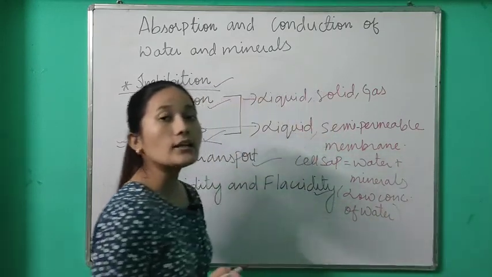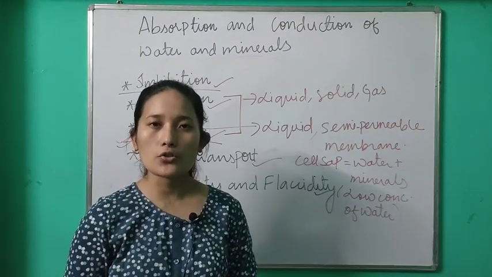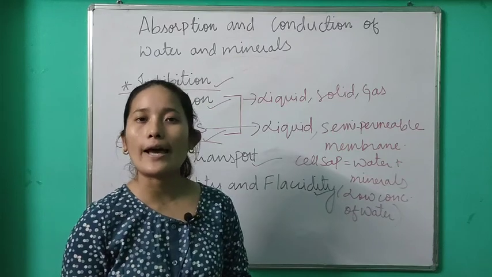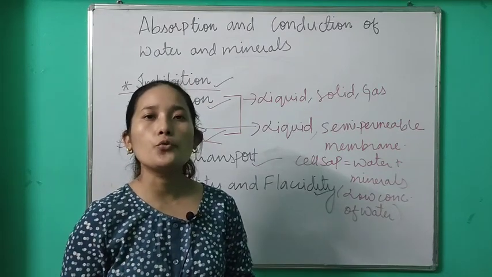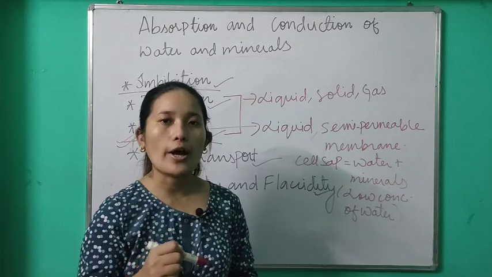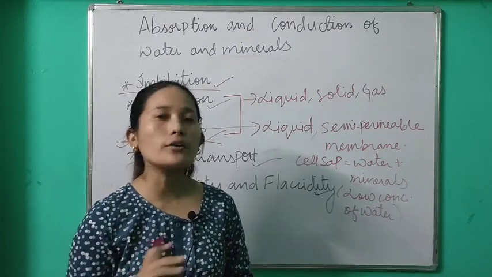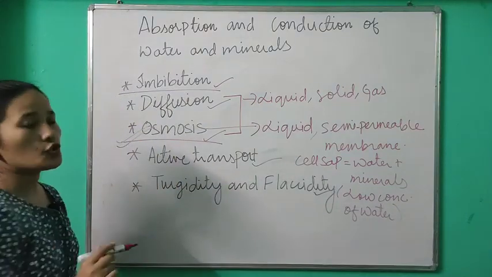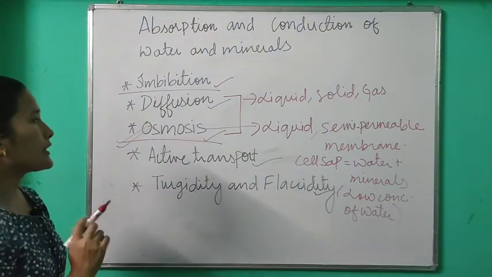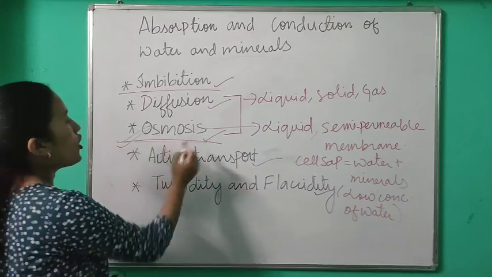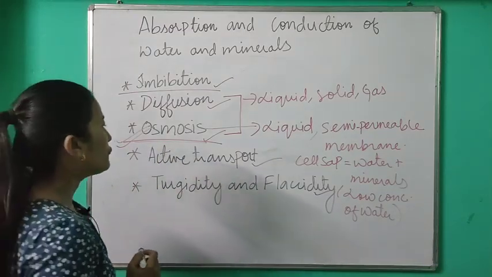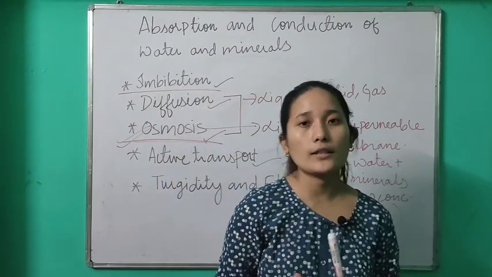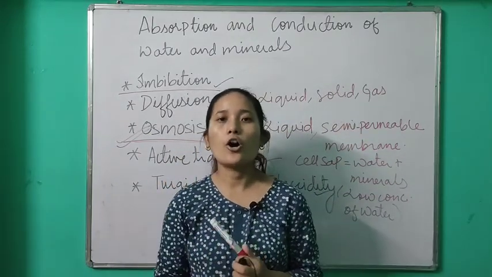And outside the root hair, that is in the surrounding soil, the amount of water is more. So what did I tell you will happen? Water will eventually move from the surrounding soil inside the root hair without the expenditure of any energy. Okay, so that's osmosis. Most of the water absorption takes place by the process of osmosis. Next we will be discussing a few experiments which will make the concept clear.